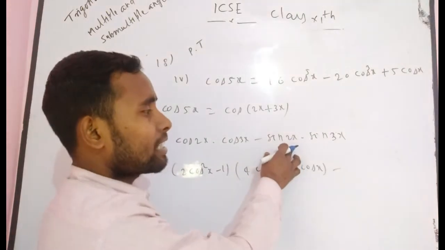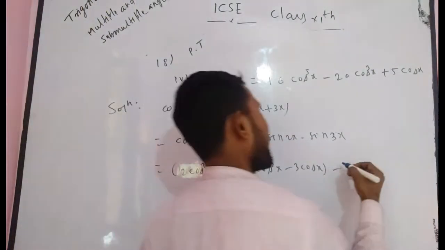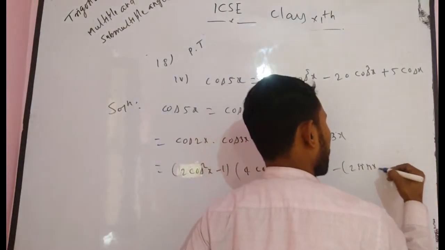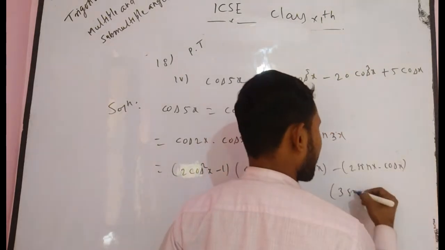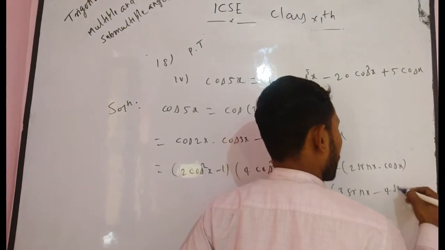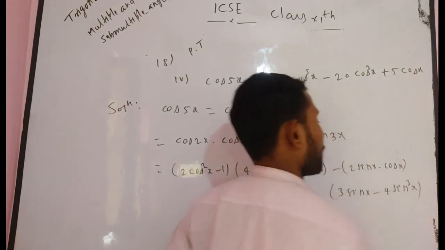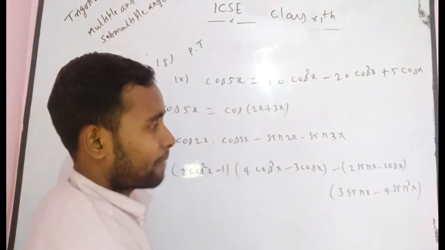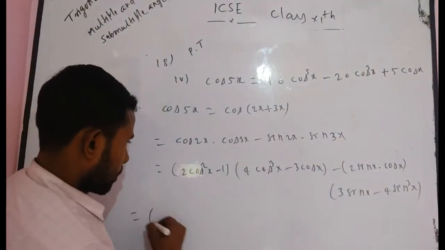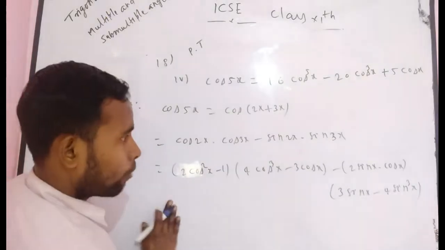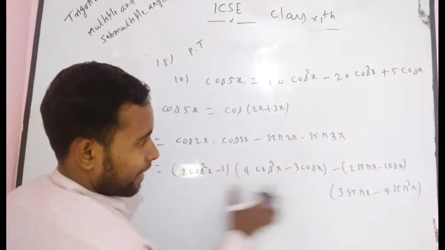Similarly, here it is sin 2x. Sin 2x, can you write it? 2 sin x into cos x, and sin 3x is equal to 3 sin x minus 4 sin cube x. If you write and multiply by this factor, you get what? You have to multiply this factor in this term.